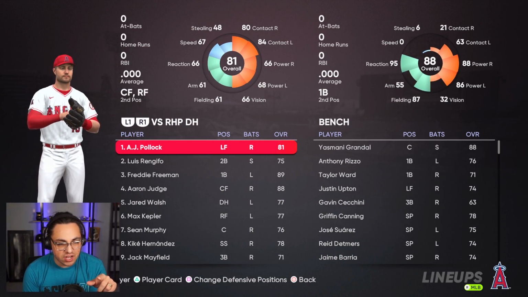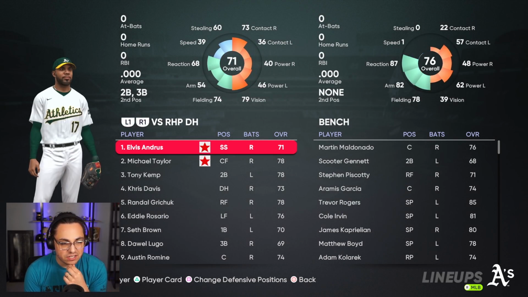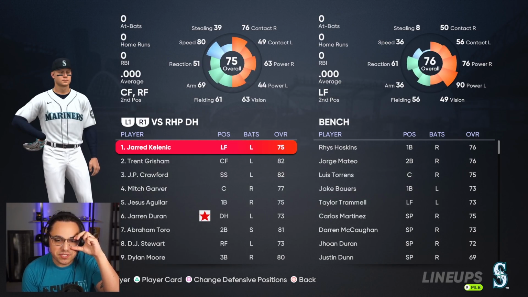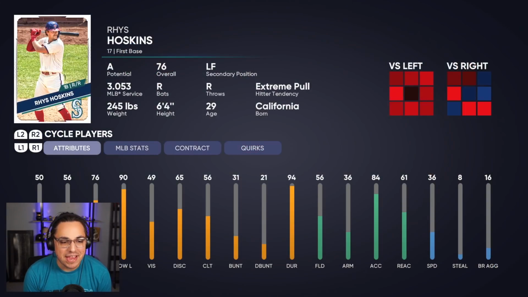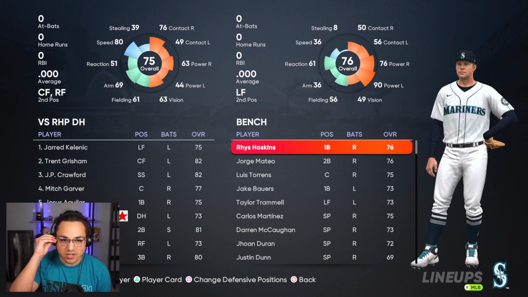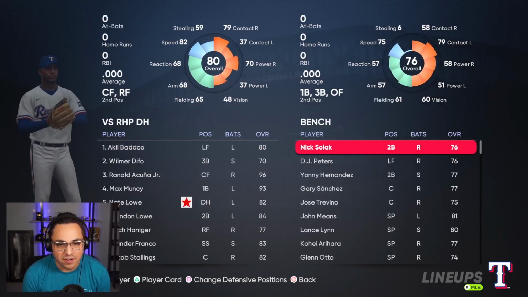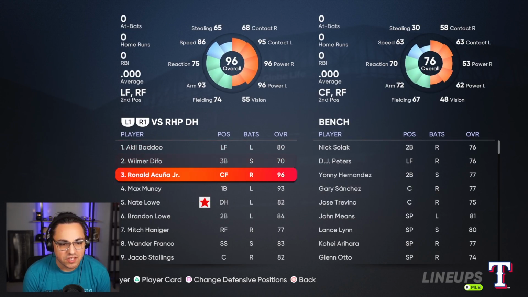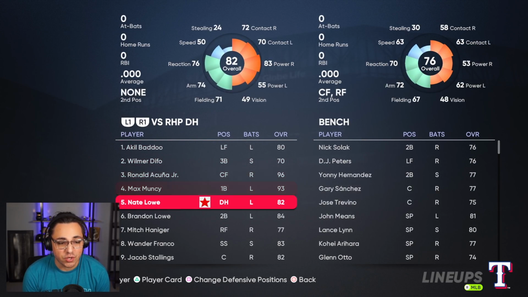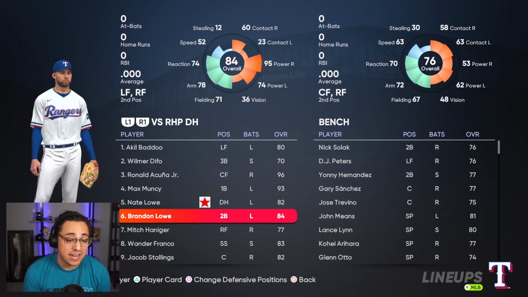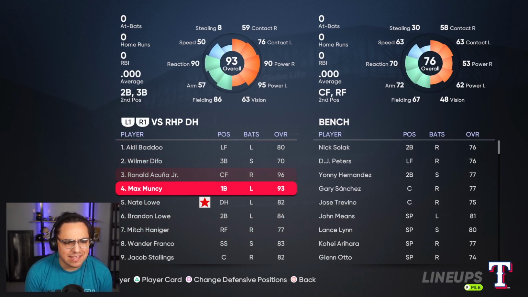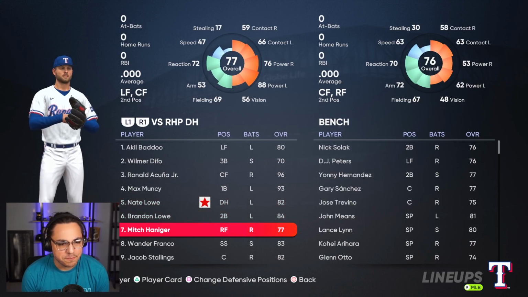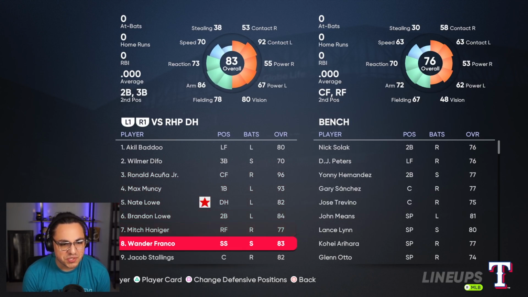Pollock, Freeman, Judge. Not bad. Trent Grisham to the Mariners with JP Crawford, Kelnick. Did I see Hoskins on the bench? Man, he dropped a lot from not playing last year. Okay, so far, nothing too crazy. That's a good little 3-4-5. Plus Brandon Lau and Wander and Akil Badu. Give this team like 3 years. Give this team 3 years and you're set.